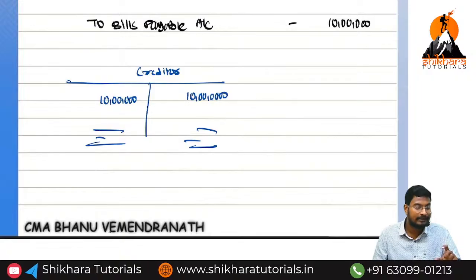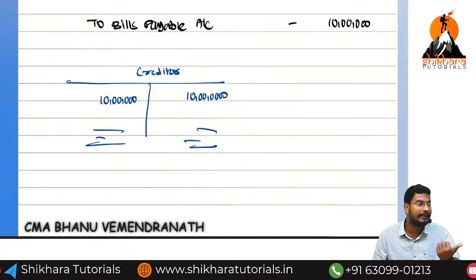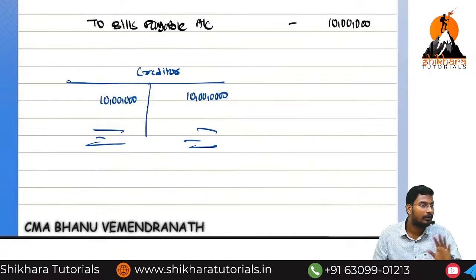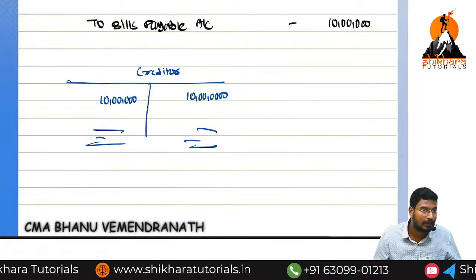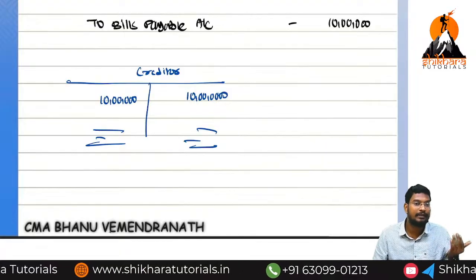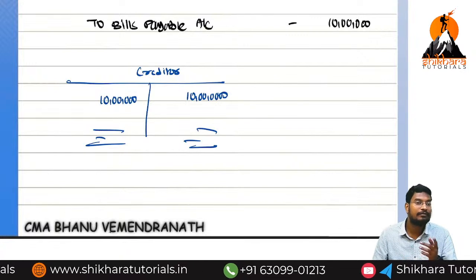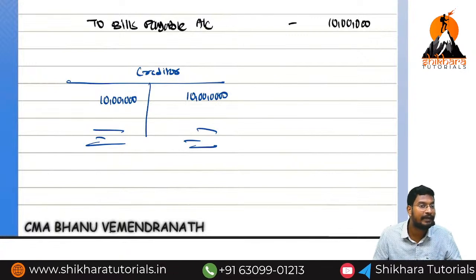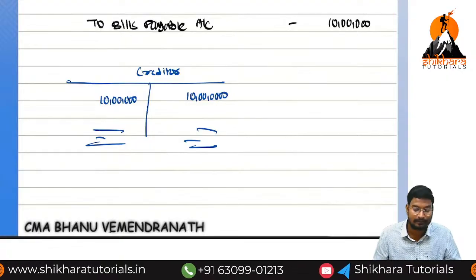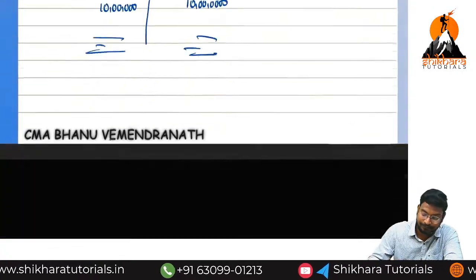Now, is this particular entry affecting the creditor account or not? Not affecting the creditor account. Are you getting the point? We are repaying, which means cash goes out. Cash goes out means debit or credit? Credit. Which value will decrease? The bills payable value will decrease. So what is the entry we'll get?